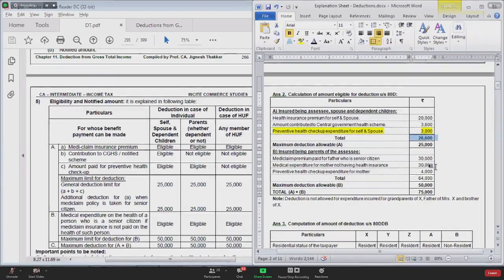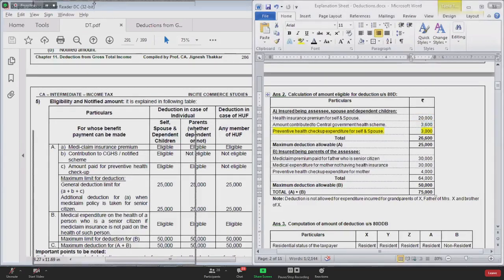We claimed deduction for 25,000. In that 25,000, health insurance premium is 20,000. Amount contributed to central government, state government health scheme is 3,600. So what is balance left? 1,400. Yes or no, Rizwan?